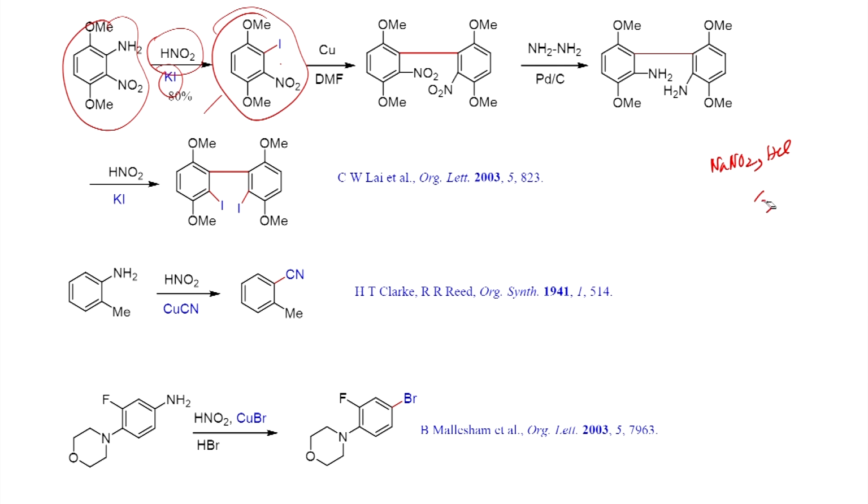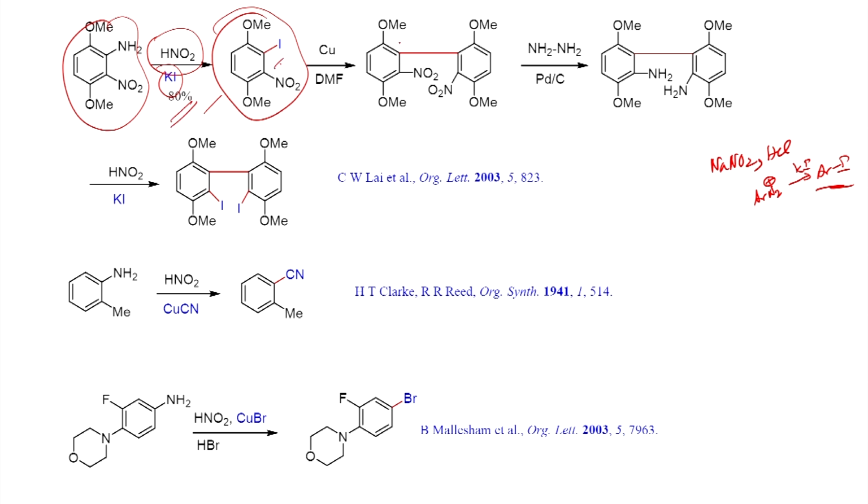Let me write. Once you form this one, as we have just seen, you can try to react with potassium iodide, which can undergo reaction through radical pathway, and you will get the aryl iodide. So, once you form this one, you can see the yield is very good.